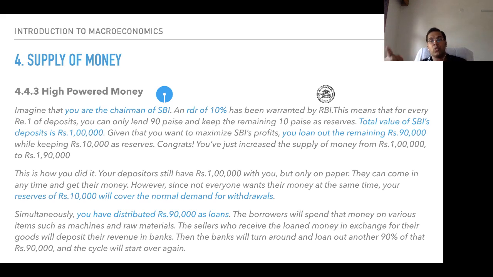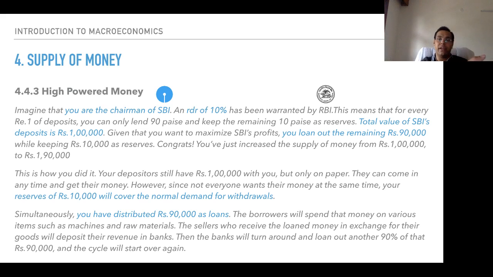Supply of money increased to 1,90,000. You have got 90,000 rupees. Your depositors, so this is how you did it. Let's understand. Your depositors still have rupees 100,000 with you, but only on paper. The depositors have money only on paper.